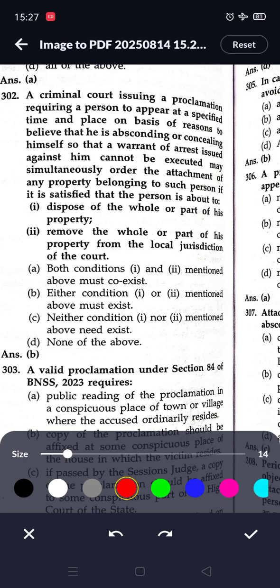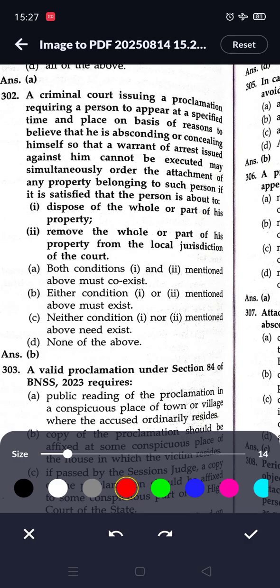Next question. A criminal court issuing a proclamation requiring a person to appear at a specified time and place, on the basis of reasons to believe that he is absconding or concealing himself so that a warrant of arrest issued against him cannot be executed, may simultaneously order the attachment of any property belonging to such person if it is satisfied that the person is about to, first, dispose of the whole or part of his property, or second, remove the whole or a part of his property from the local jurisdiction of the court.